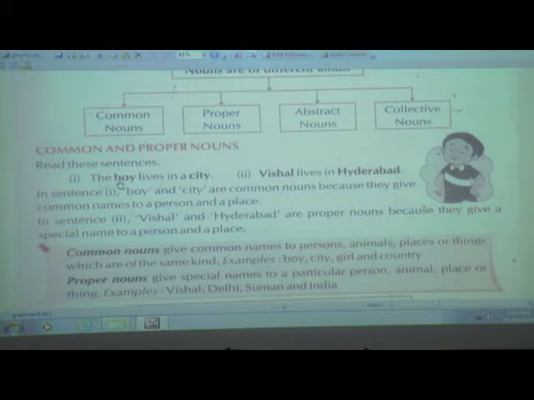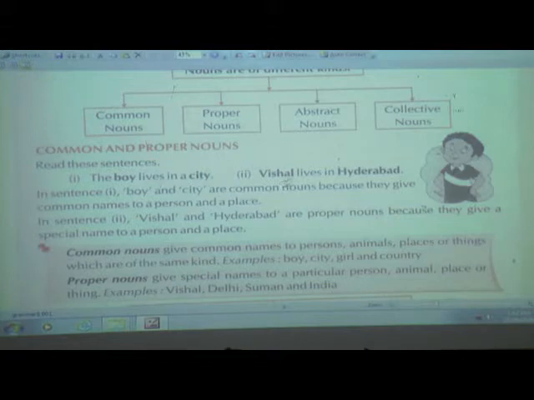Here they have not given a specific name of any boy or any city. They have given a common name, boy, and another common name, city.